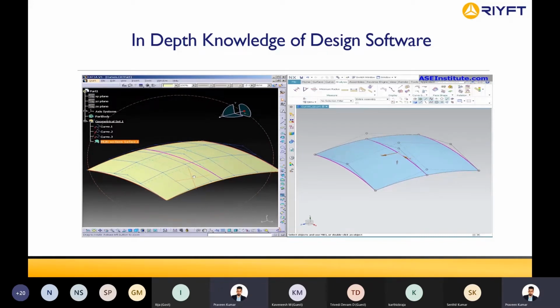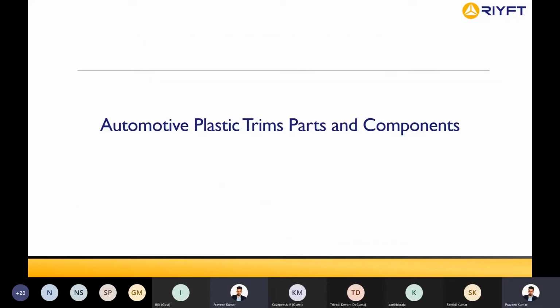And as a plastic trims designer, you should have very good knowledge of the surfacing aspect. Because all the components we create in an automotive, in a car, if you see the basic shape of the car, the outer body, the rear bumper, front bumper, the door panels, all these are created using surface commands in the software. Second, not just the software. Knowing the software alone will not help you. You should have a basic understanding of the different car components, the plastic components you use in a car.